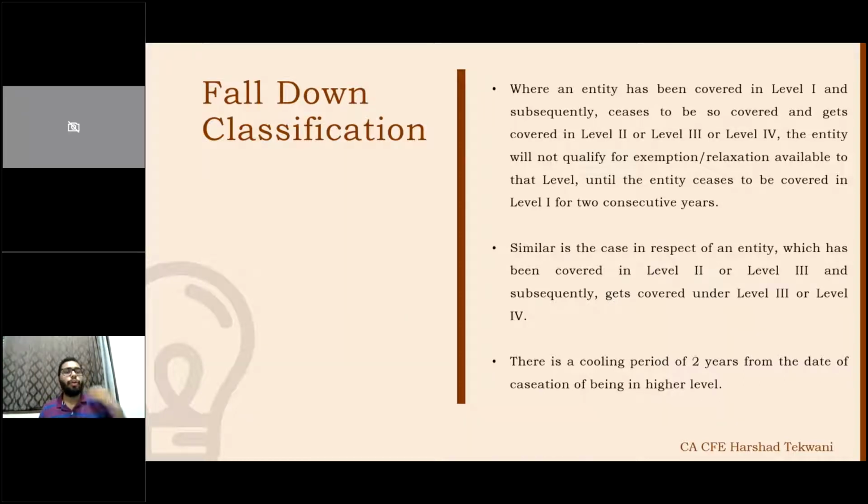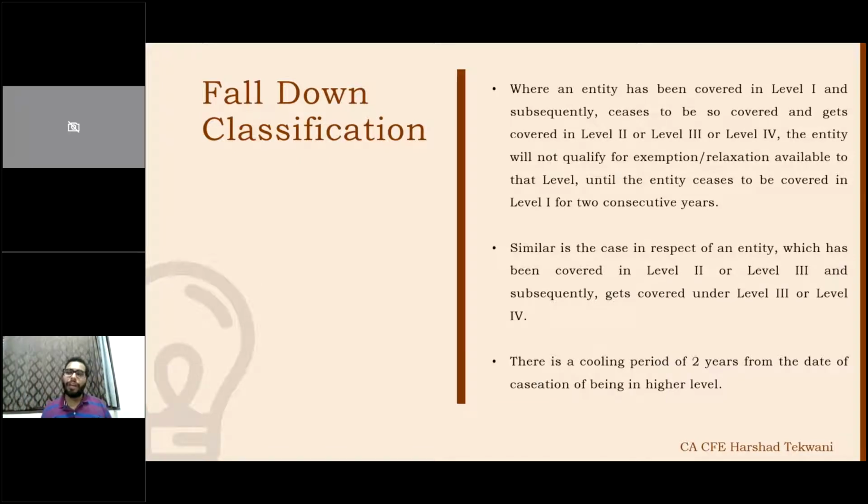For example, you were in level 2 and fewer exemptions were available to you. Now you came to level 3. In that case, you can take only the exemptions which were available in level 2. You cannot take the exemptions available to level 3 for 2 years. Once this cooling period of 2 years is done, then only you can take the exemptions of level 3. Same way with level 4.